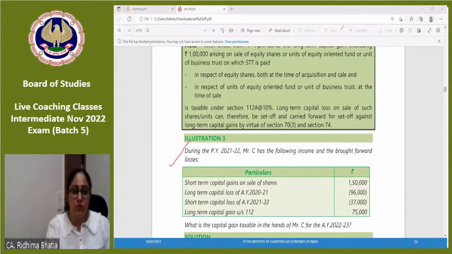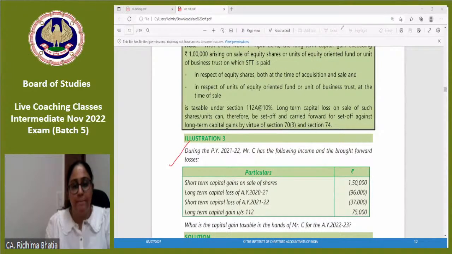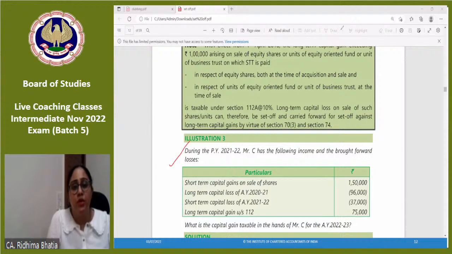All things clear. किसी को कोई query है? Sure. पक्का, set off and carry forward के questions are extremely easy. I hope you understood capital gains. Then you understood your clubbing provisions, chapter 5 and chapter 6, income from other sources, set off and carry forward. We'll be meeting again, but after a long gap of 1 week probably, for the advanced tax chapter. But up till now, if there is any query, I'll be very happy to take.